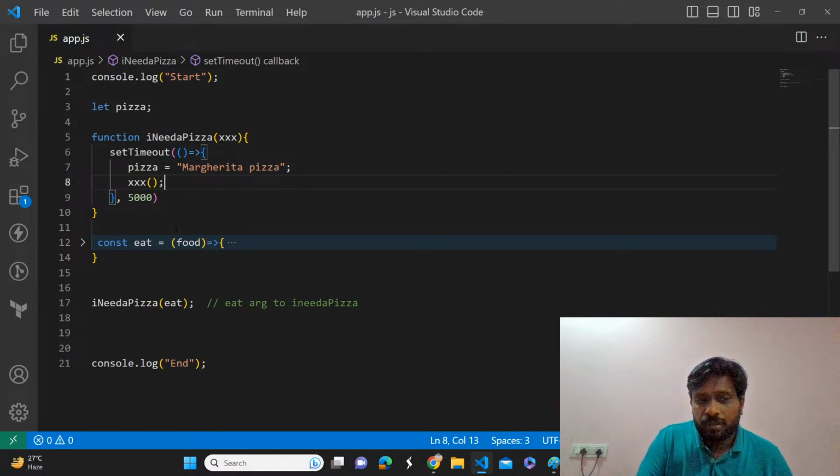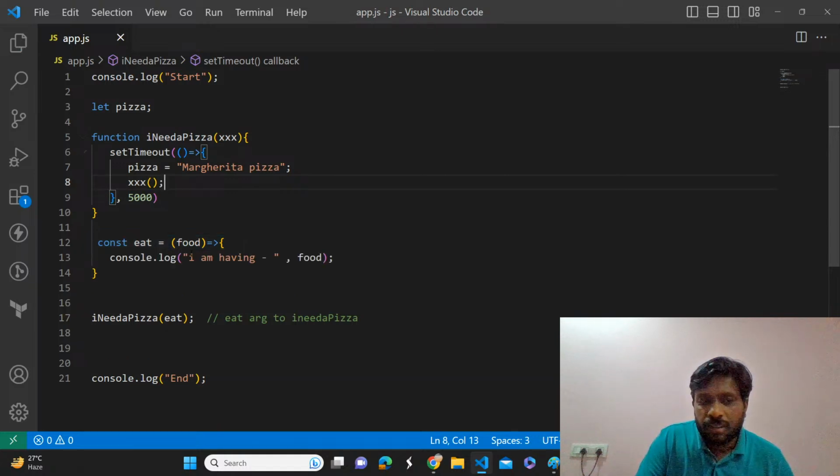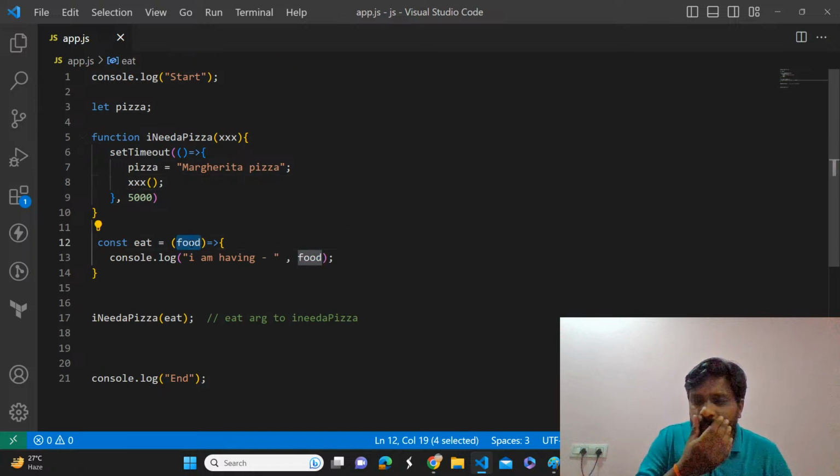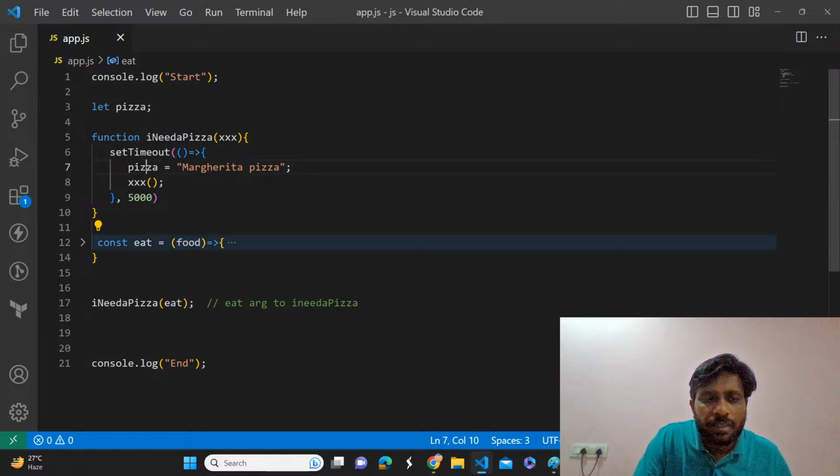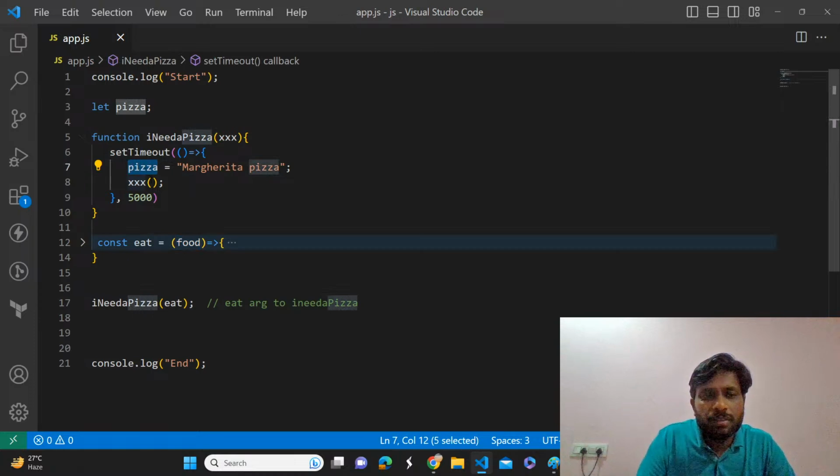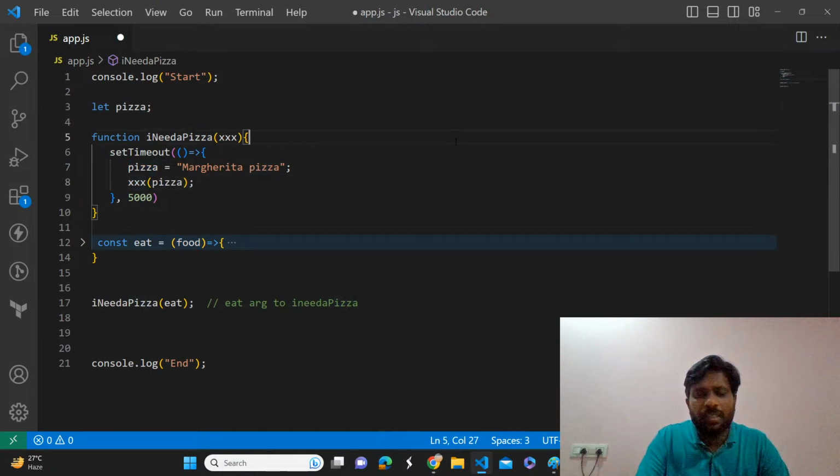Since this is a function, what is it expecting? Food, as an argument. So here, if you pass this pizza inside, is it correct or wrong? Yes, sir.